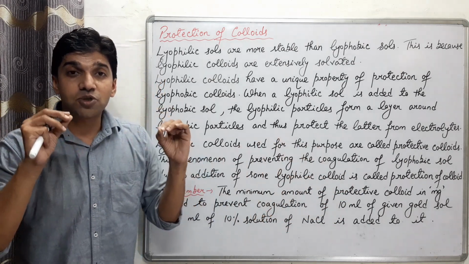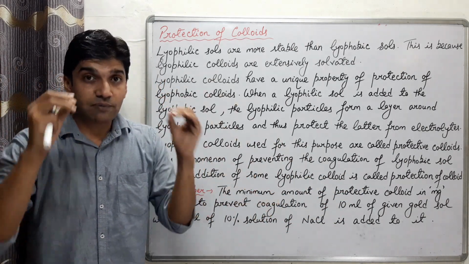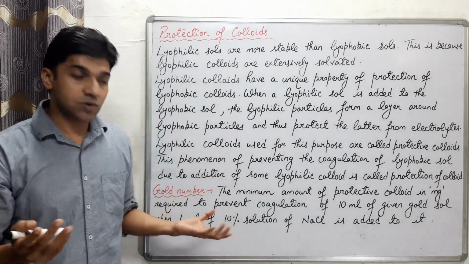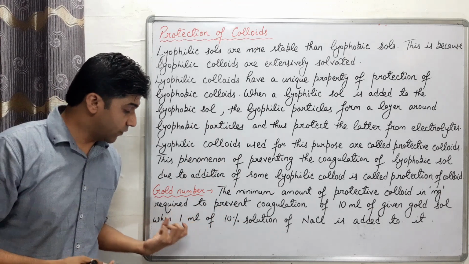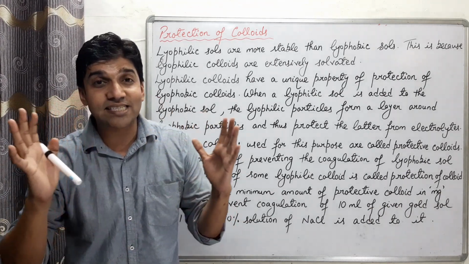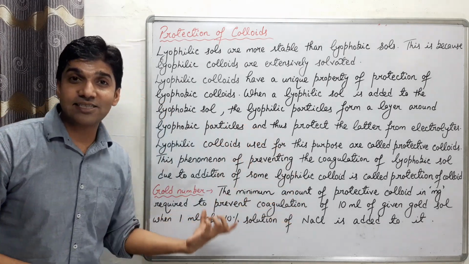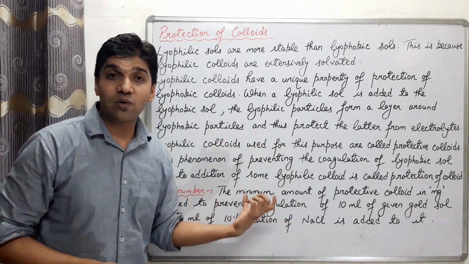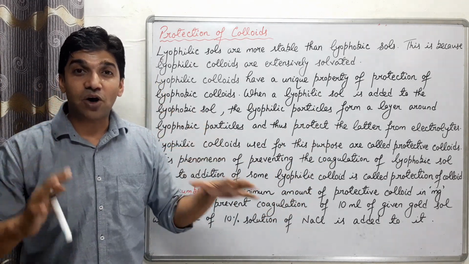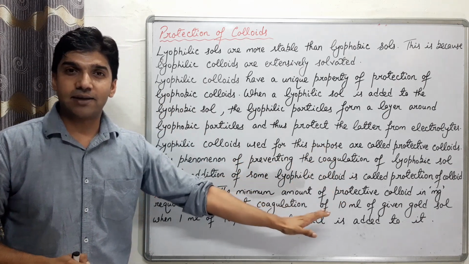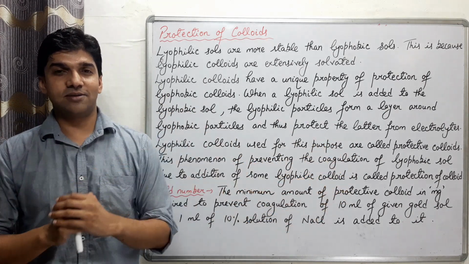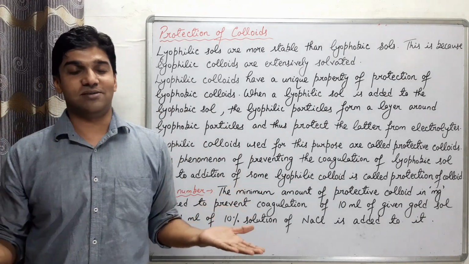So in this case, gold sol is the lyophobic colloid. So we have to protect the gold sol from being coagulated. How? When 1 ml of the 10% solution of NaCl is added to it. So in this case, NaCl is the electrolyte which will coagulate the gold sol. And we require minimum amount of protective colloid to prevent the coagulation of this given gold sol. That is called gold number.